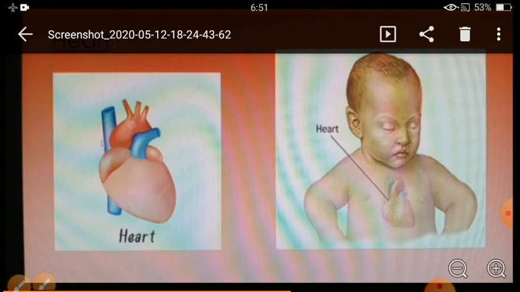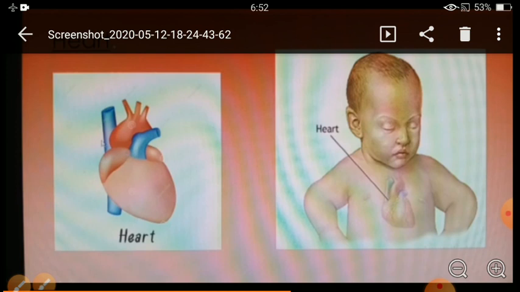Now children, when the heart beats, it produces a sound. And which type of sound does it produce? Lub dub. You can also feel this by putting your hand on the left side of your chest. You can feel the lub dub sound. One more thing, a doctor uses the stethoscope to listen to our heartbeat.